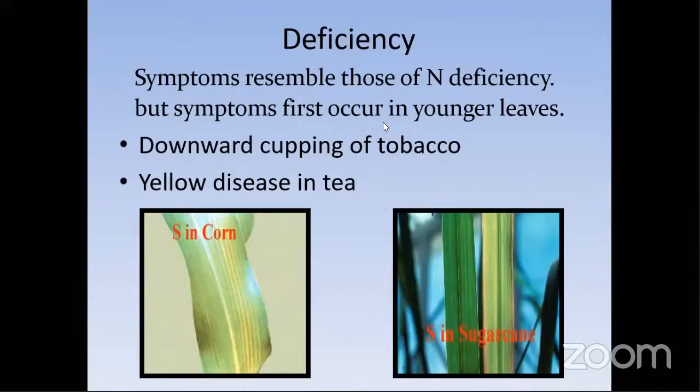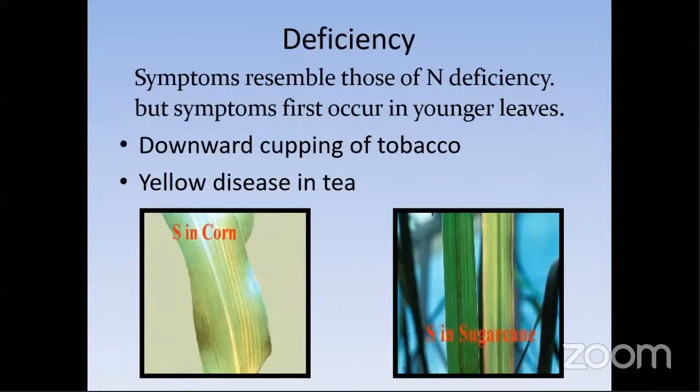Coming to the deficiency symptoms: they resemble those of nitrogen deficiency, but symptoms first occur in younger leaves. The symptoms definitely resemble those of N deficiency because sulfur is involved in chlorophyll synthesis. That's why the symptoms resemble nitrogen deficiency.